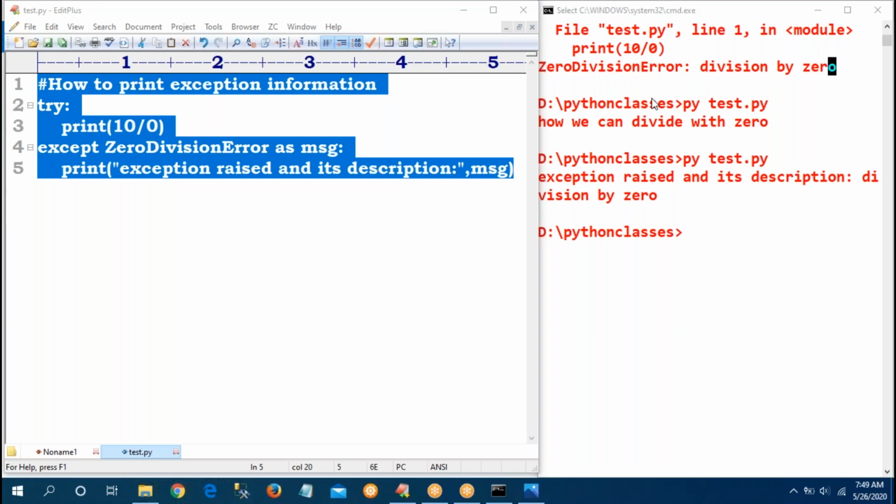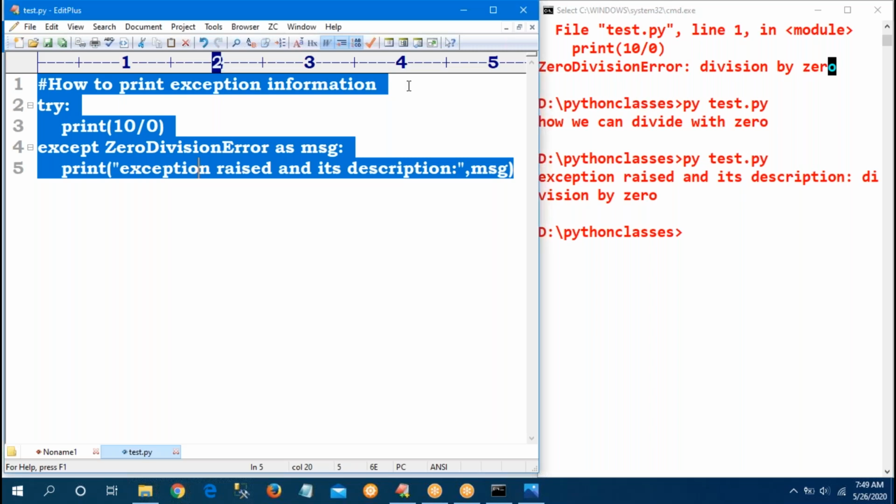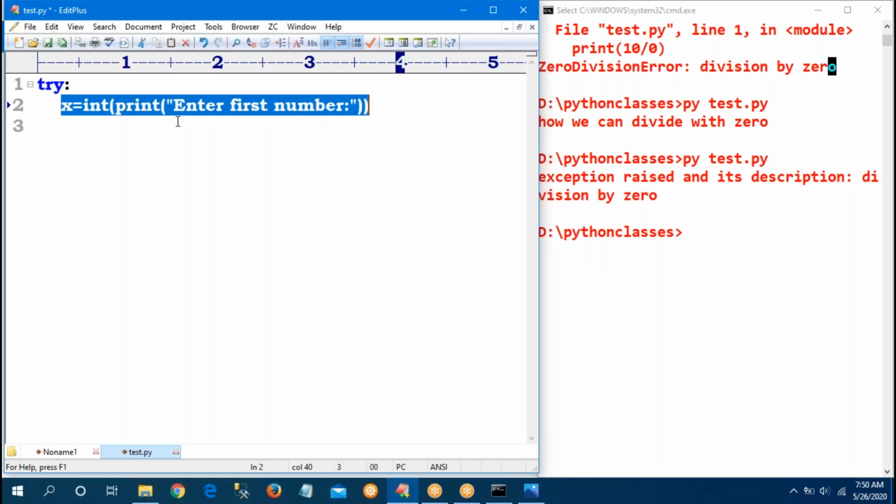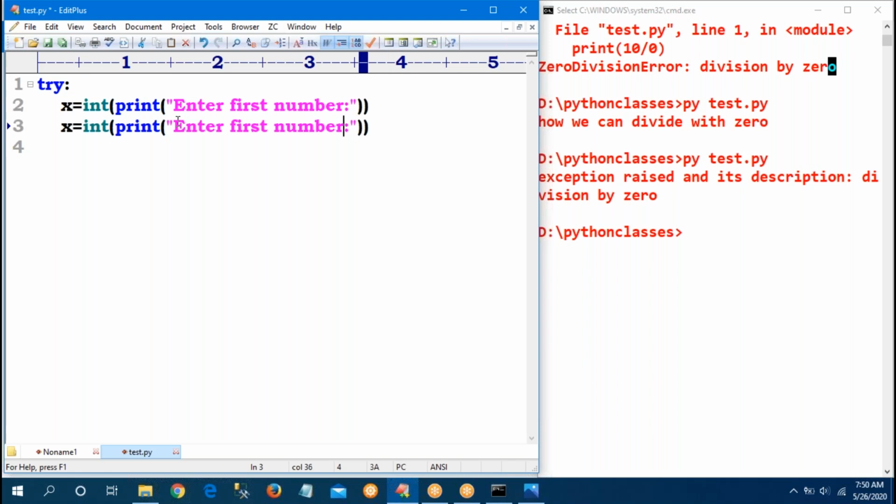Now my requirement is, suppose I am taking data from the keyboard. So first, try block: print "enter first number", stored into X. So dynamic inputs I am taking. Enter second number, stored into Y.